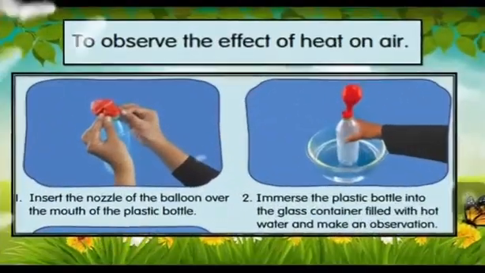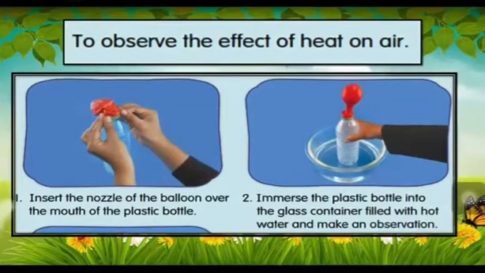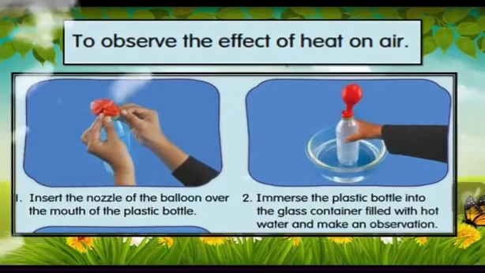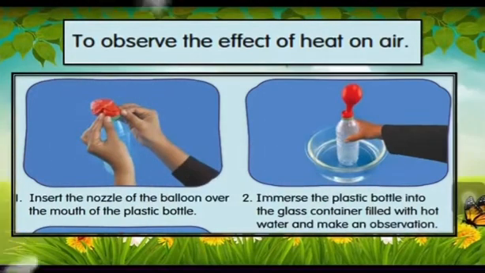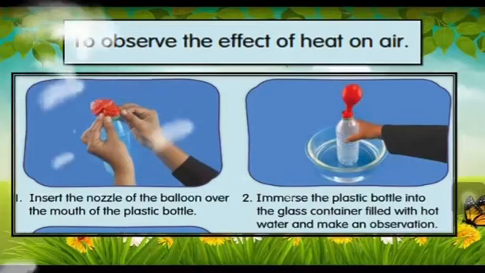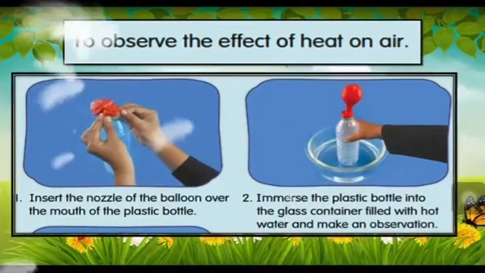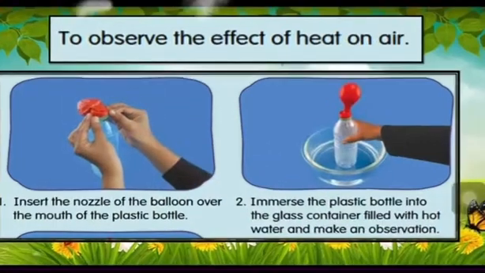Now let's go for your third activity to observe the effect of heat on air. Insert the nozzle of the balloon over the mouth of the plastic bottle. Immerse the plastic bottle into the glass container filled with hot water and make an observation. Look at the balloon.